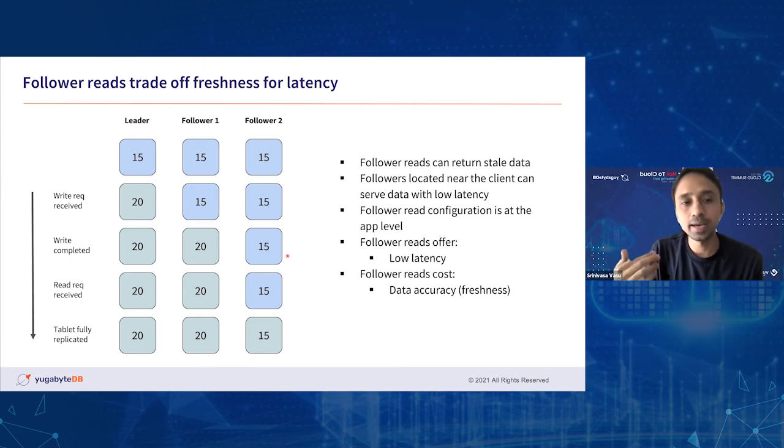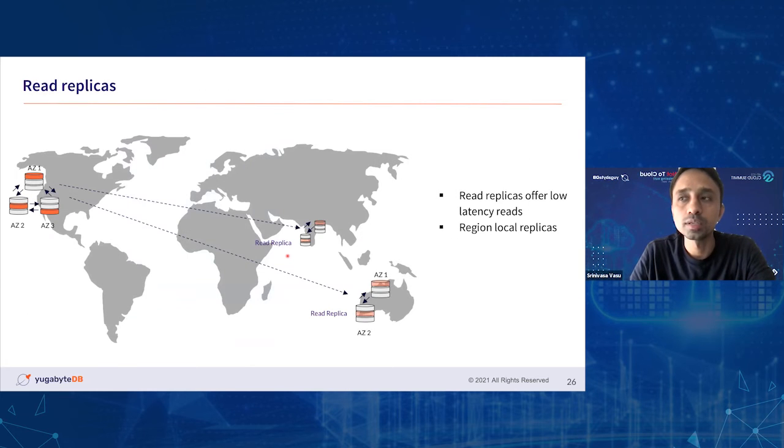But this data may or may not be strongly consistent. It depends on the quorum factor and so on and so forth. So if the follower happens to be one of the closely knit nodes along with your primary write leader, and it has already replicated the data, then you get the most recent write. If not, you get time-consistent data from your follower nodes.